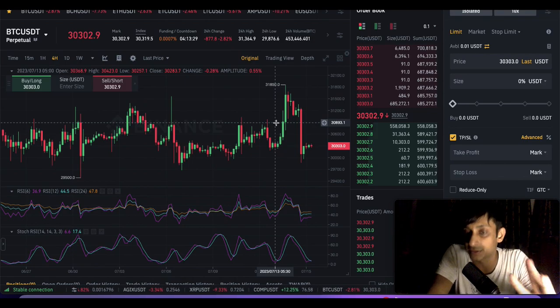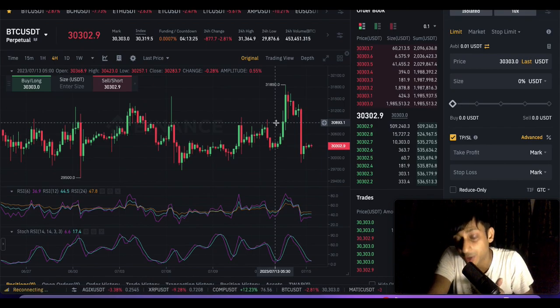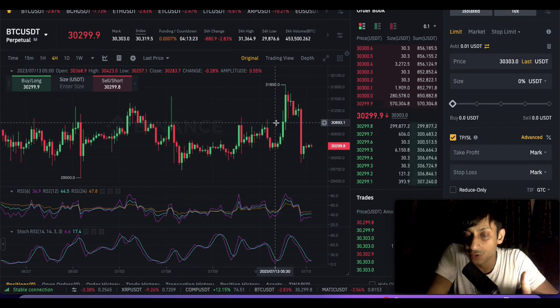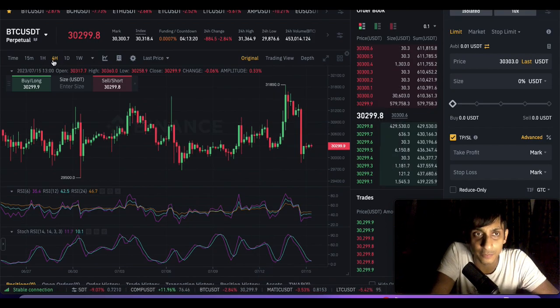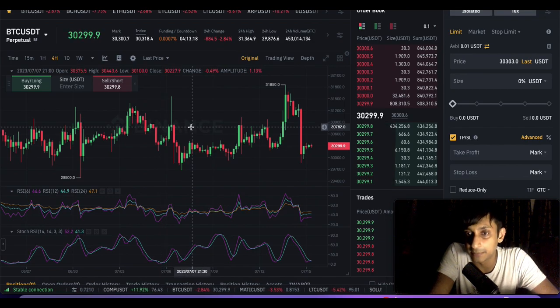So there are 3 indicators that we are going to use, which will be enough for you guys. Let's say we want to make 10% profit at a time, right? So if we just predict 1% of movement of Bitcoin, we will be able to end up making 10% profit. So let's say we open a 4-hour chart in this case, and the first indicator that I'm going to talk about is support and resistance.